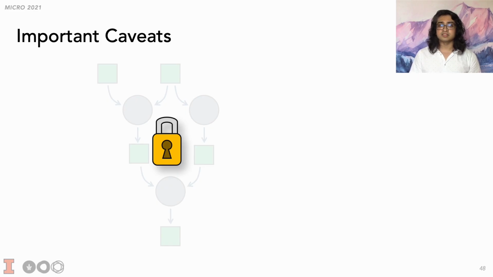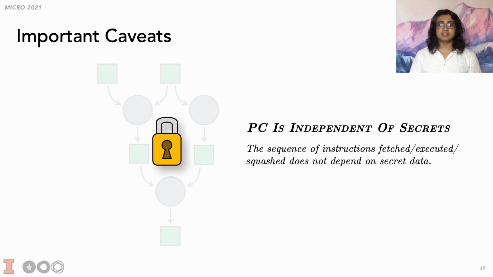In that case, the attacker could learn something by observing untaints, or worse, they could coerce an untaint to occur when it shouldn't. We can get around this problem by taking a page out of STT's book. Specifically, we can borrow STT's mechanisms for ensuring that the PC is independent of any tainted data. Even though we've expanded the definition of tainted data to include both speculatively and non-speculatively accessed data, the mechanisms described in STT can still work.